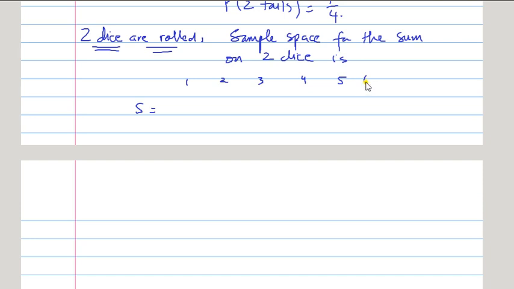This is your first die. 1 2 3 4 5 6, that's your second die. So they are not part of your sample space. The sample space will be inside here.